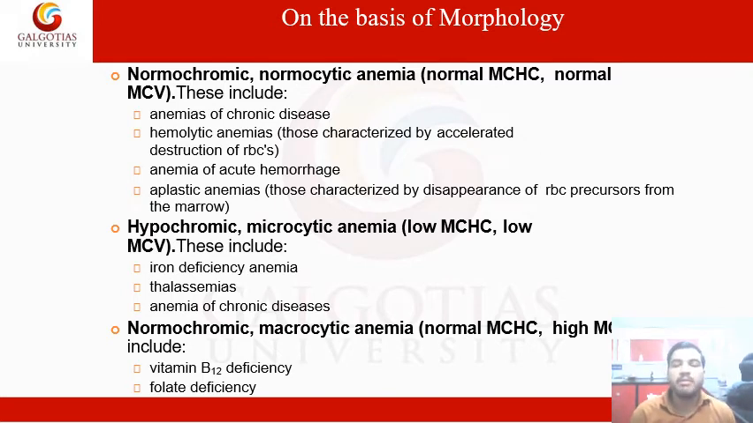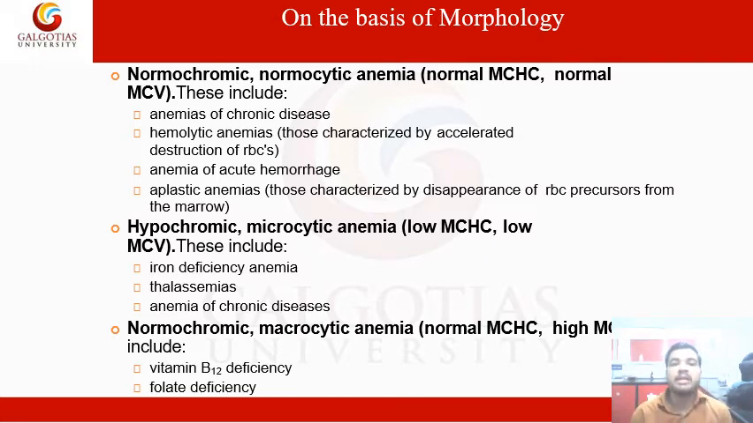Means they will usually depend upon the MCHC and MCV. What is MCHC and what is MCV? MCV is the mean corpuscular volume, related to the RBC cell size, and MCHC is the mean corpuscular hemoglobin concentration, the concentration of hemoglobin. So this includes anemia of chronic diseases, means anemia which lasts for a very long time in the body, chronic, that is called anemia of chronic disease.